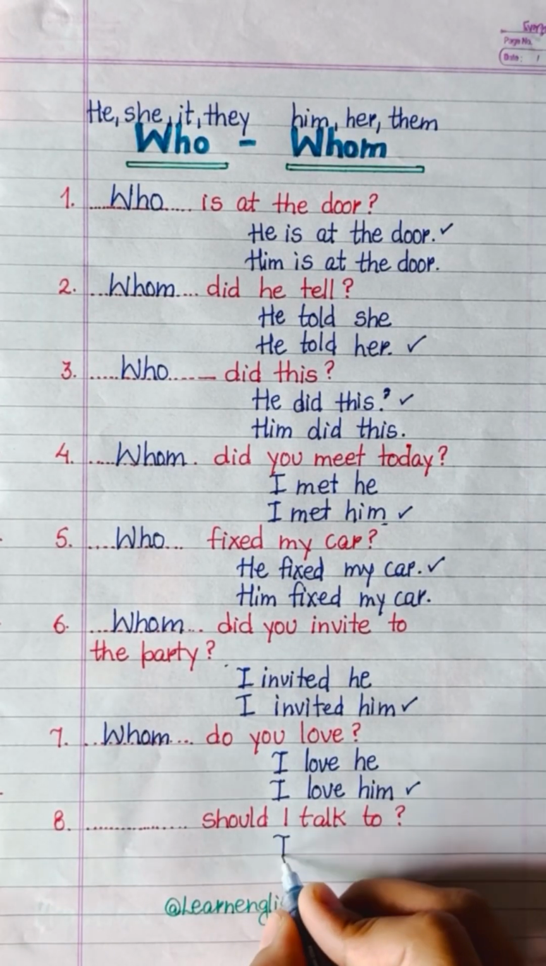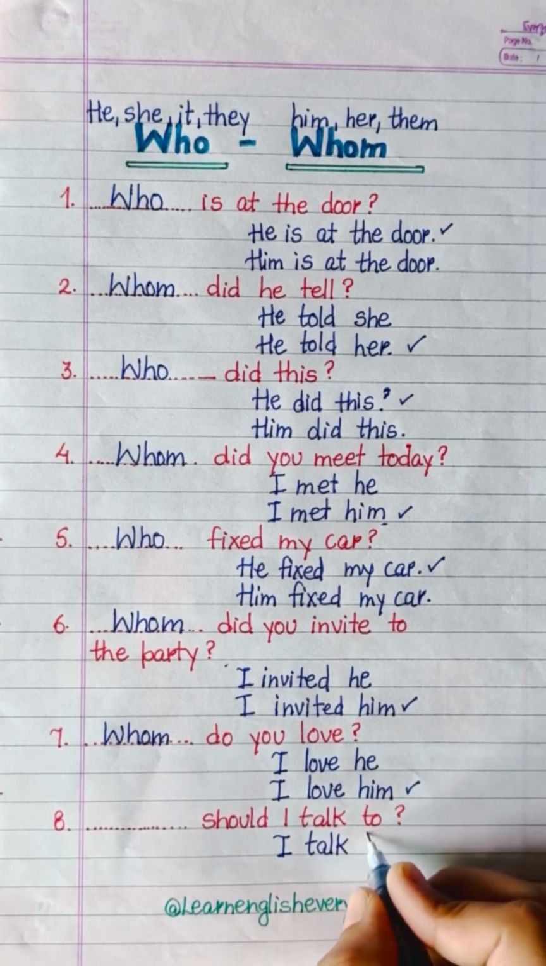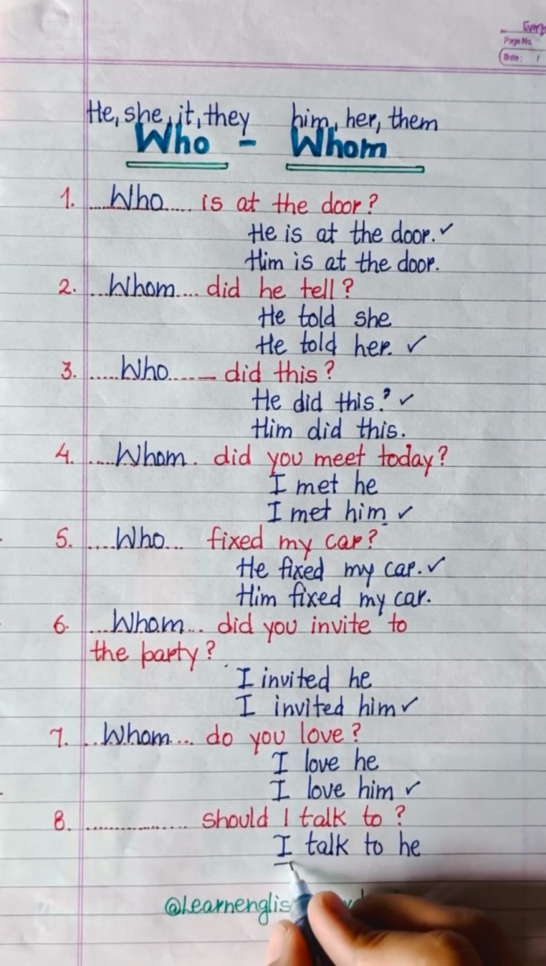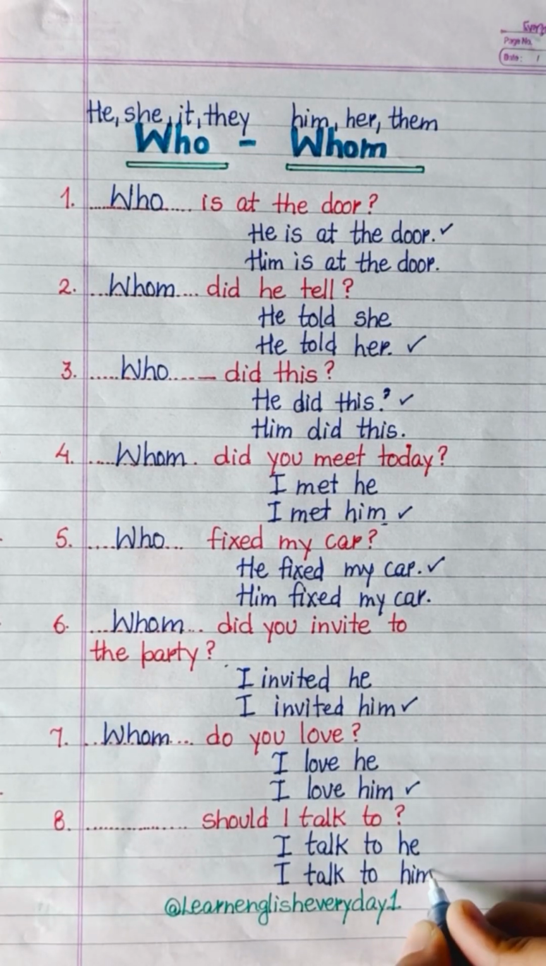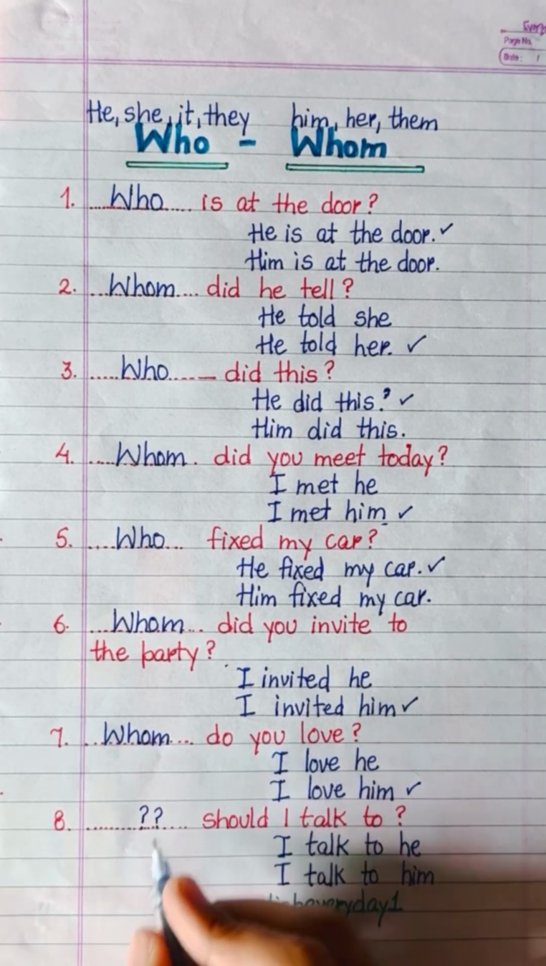Now this one is for you. Blank should I talk to? I talk to he. I talk to him. You will comment down what comes here. It's the very easiest one.